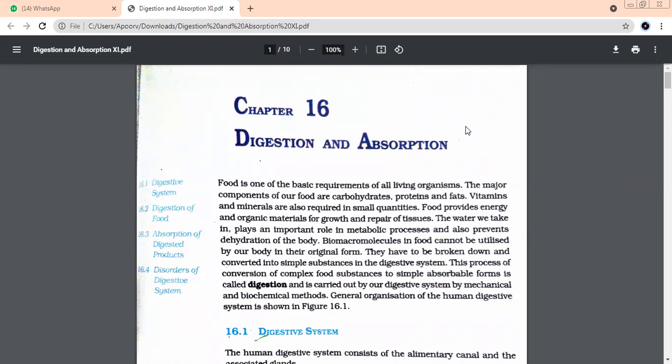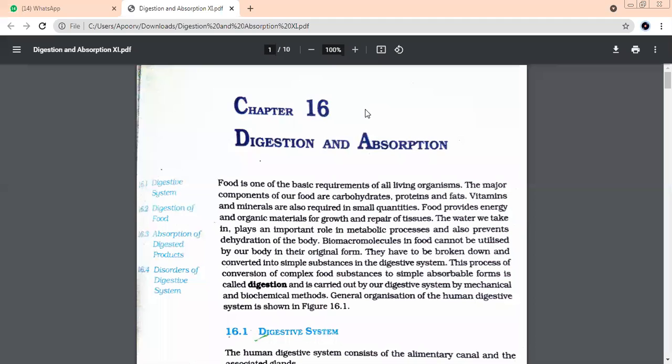Now I'm going to start with the sixth chapter, digestion and absorption. Although in your UTs, I've told you many times, you have only 3 chapters in your syllabus. However, in half yearlies, we have 10 chapters. So we'll try and complete our half yearly syllabus gradually. There is no hurry.